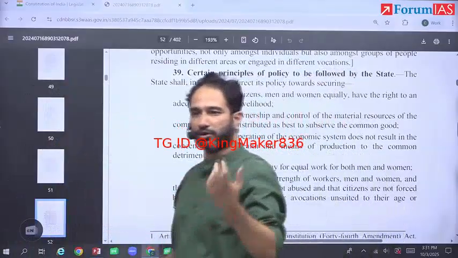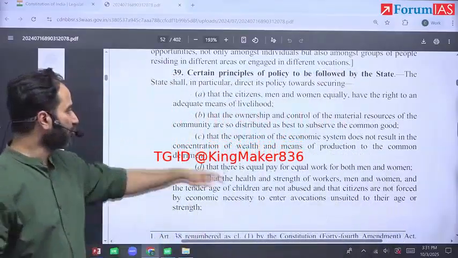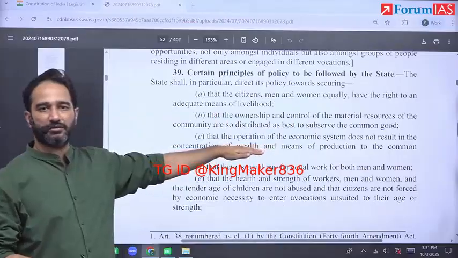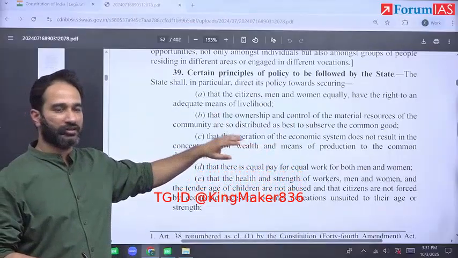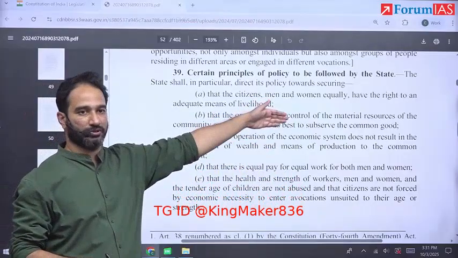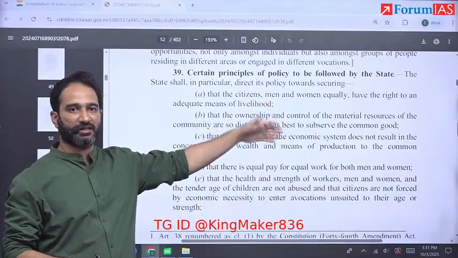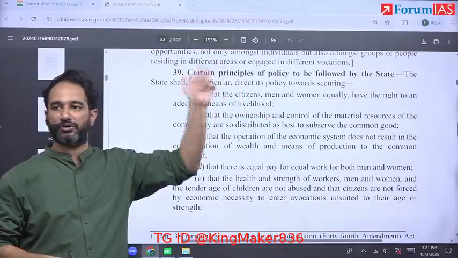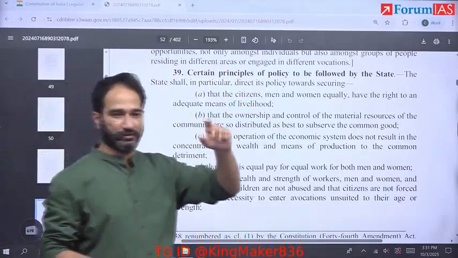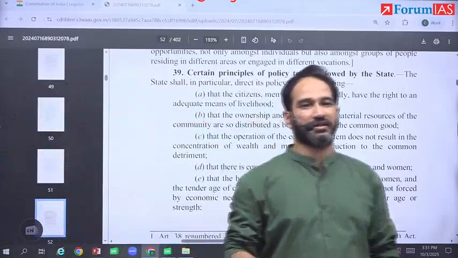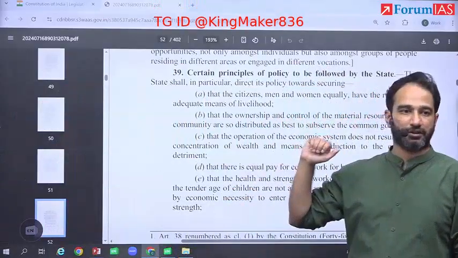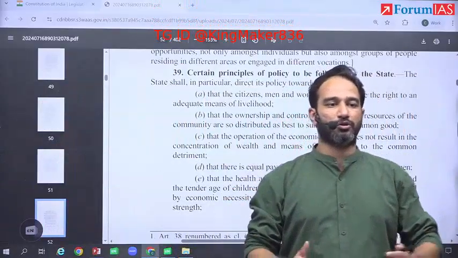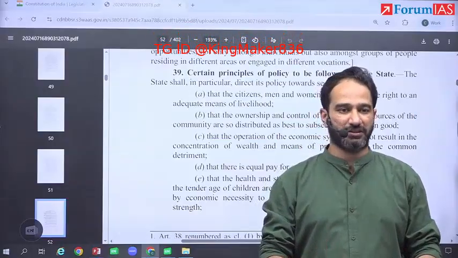So this is something we talked about in the previous class. You have concentration of wealth, wealth being land, which was concentrated among the zamindars and the ryotwaris, and you wanted to redistribute it. So we talked about in the previous class, Article 39B and C would have security over 14 and 19. Now, what the Supreme Court last year has actually defined is what do we mean by material resources of the community? Does it also include private property?